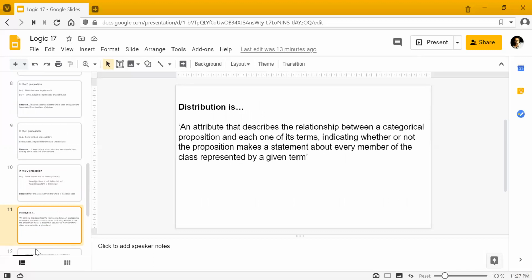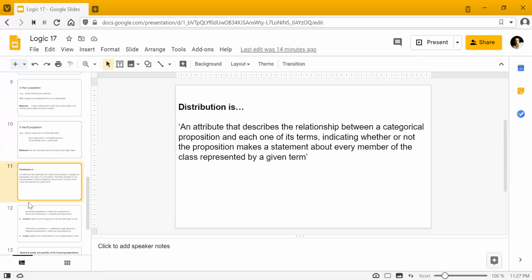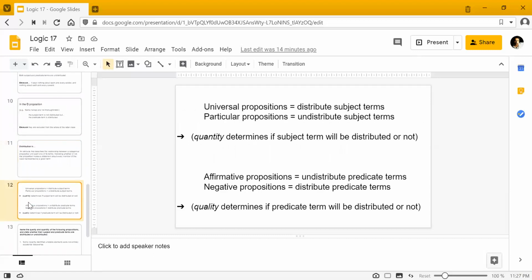So with that, let's just look at the definition of distribution. So distribution is an attribute that describes the relationship between a categorical proposition and each one of its terms, indicating whether or not the proposition makes a statement about every member of the class represented by a given term. Okay, so the term obviously being the subject or the predicate term. With that, we're done with the properties of categorical propositions.